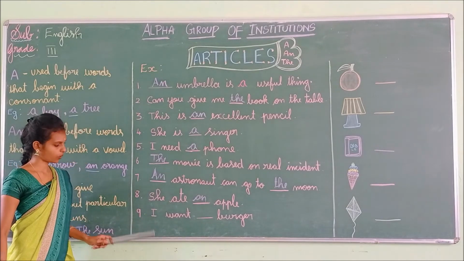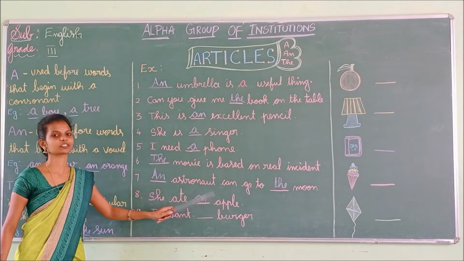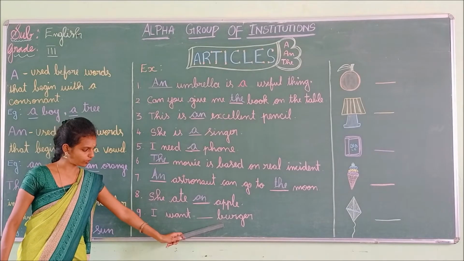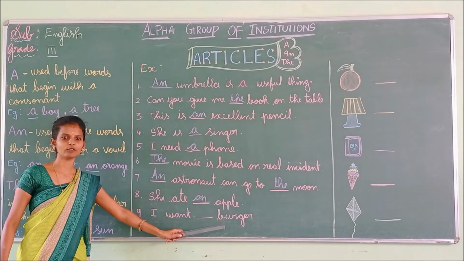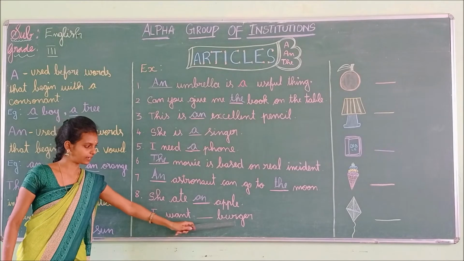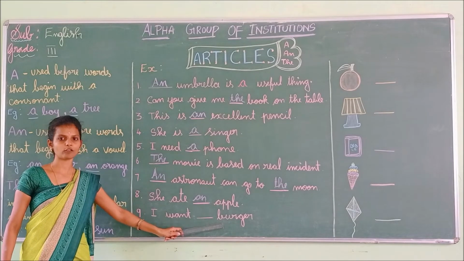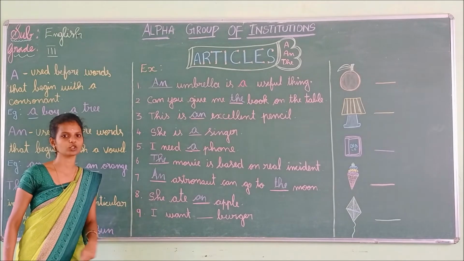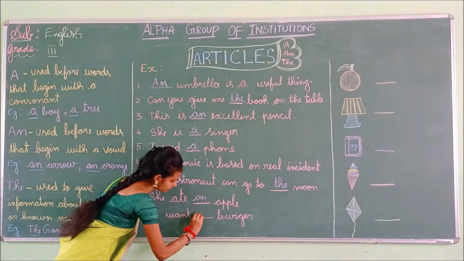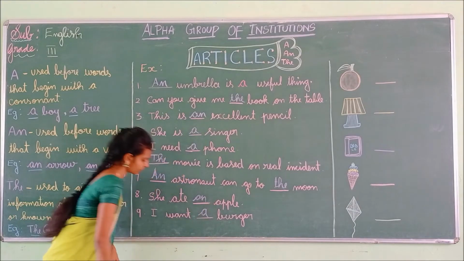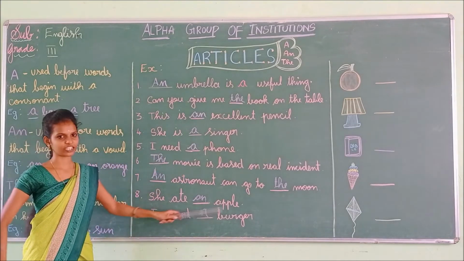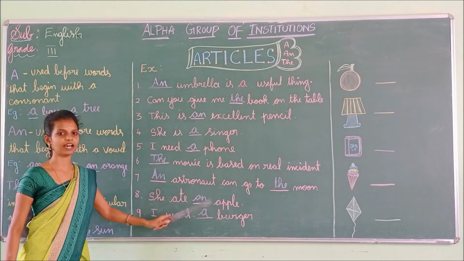And then see the last one. I want dash burger. So see the word. Yes, it begins with a consonant sound. Burger, B. So what do we have to use? Yes, we have to use a here. I want a burger.